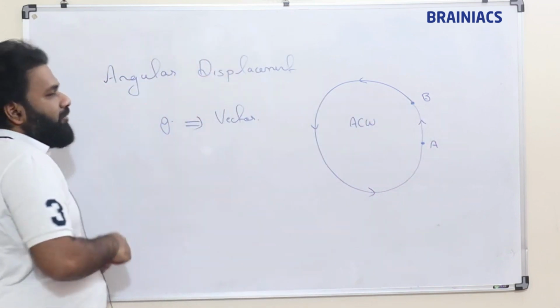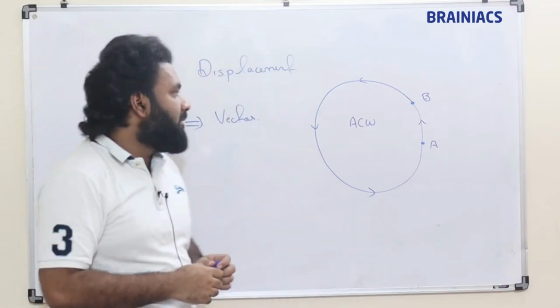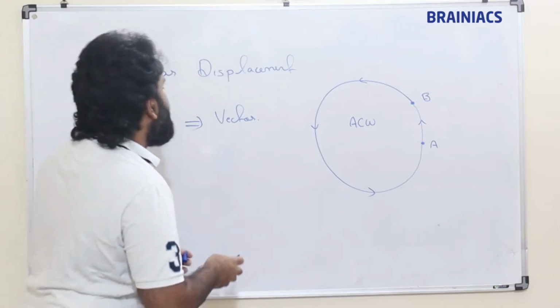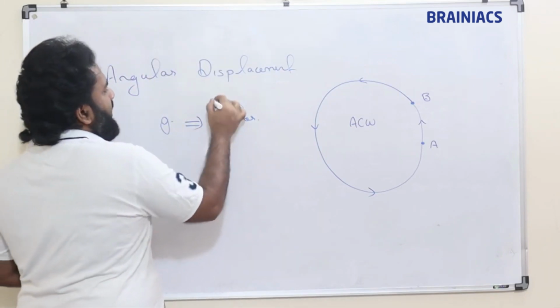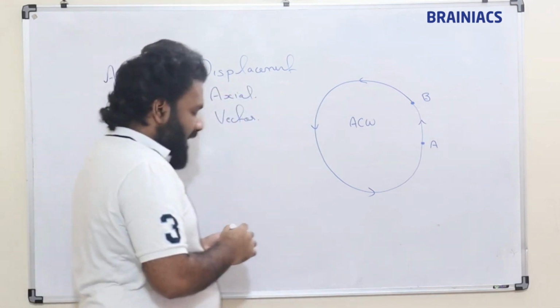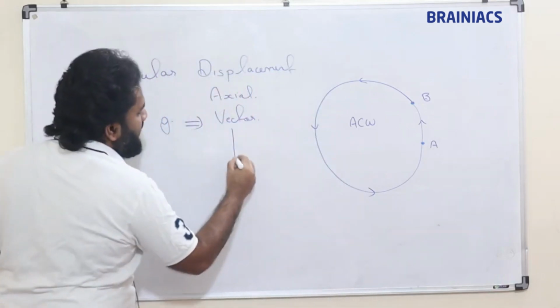So what is the direction of this vector? Here we should understand that this is an axial vector, that is, its direction is along the axis.